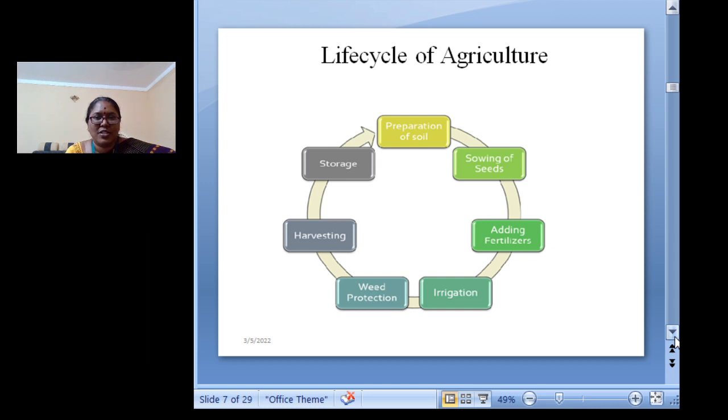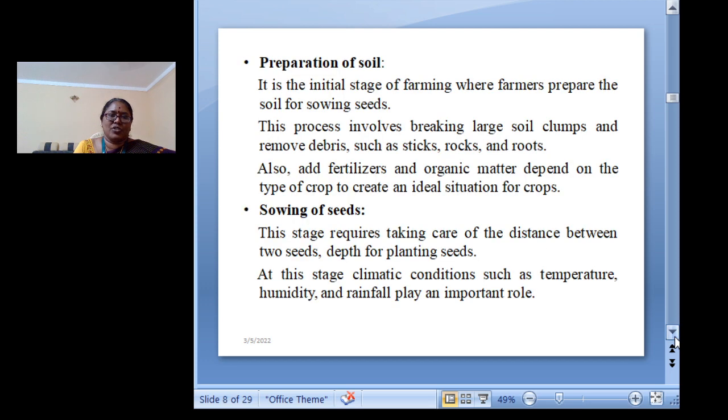So this is the life cycle of agriculture, and we have to know how the soil is prepared and the role of AI in the preparation of soil and the sowing of seeds. In each and every stage shown in the life cycle of agriculture, we are going to implement artificial intelligence for smarter agriculture.